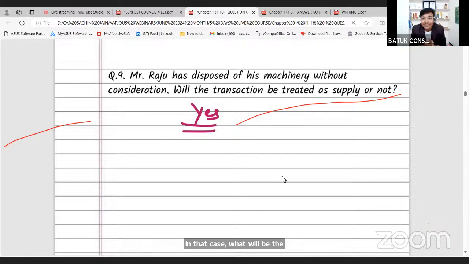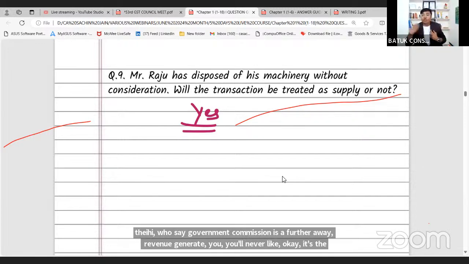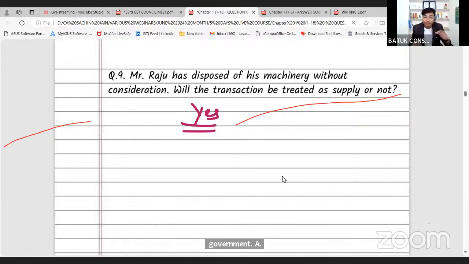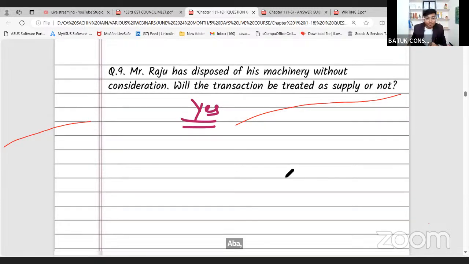So the point is that in that case, the value will be decided as per the valuation rules. We have specific valuation rules: Rule 27, 28, 29, 30, 31. So the valuation should be decided as per the various valuation rules. In case of disposal of any asset, the government is not going to generate any further revenue from the machinery. Okay, therefore the government said that when you dispose of, you need to pay the GST, and we know how to calculate the value. Okay, so this is my question number 9.